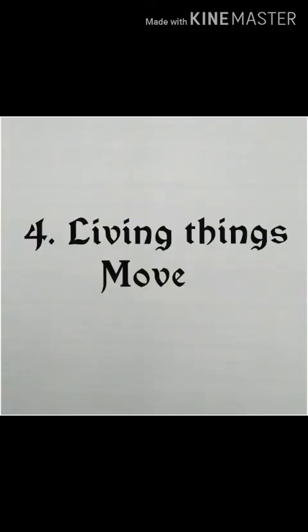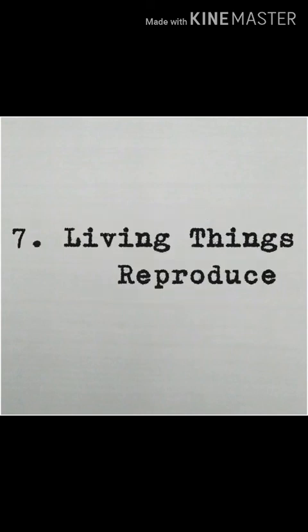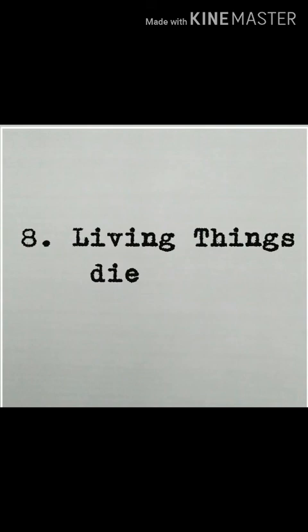Fifth, living things respond to stimulus. Sixth, living things reproduce. Seventh, living things excrete. And the last one, living things die. So students, I hope you have understood all the characteristics of living things, and hope you can remember them.